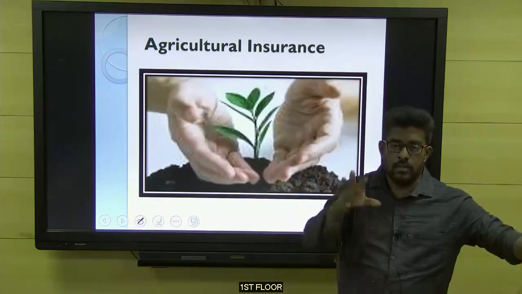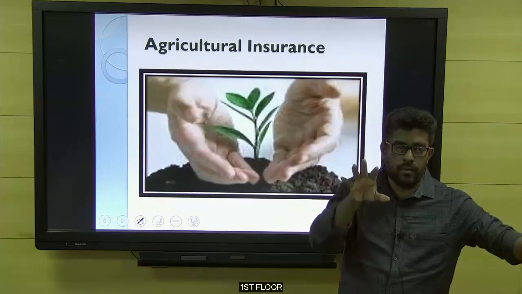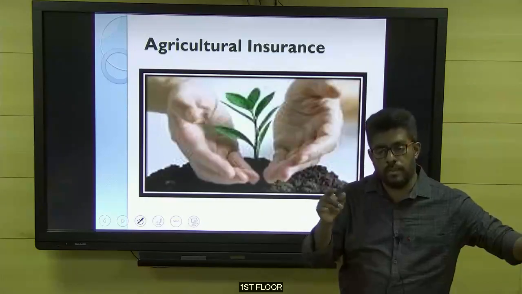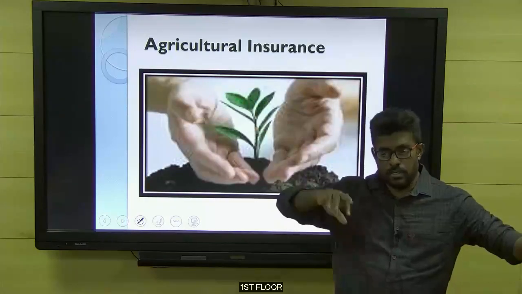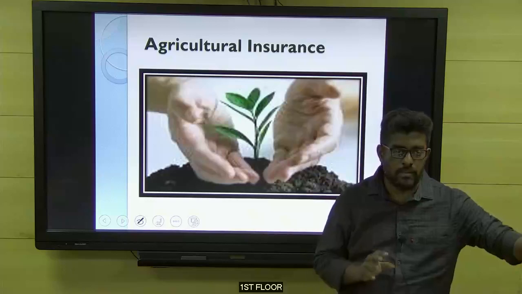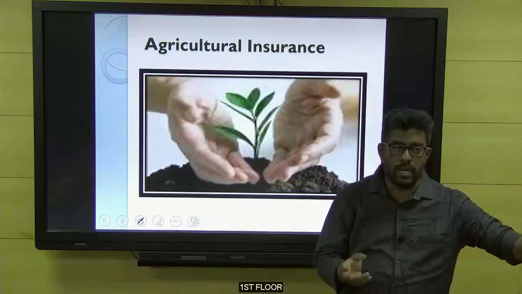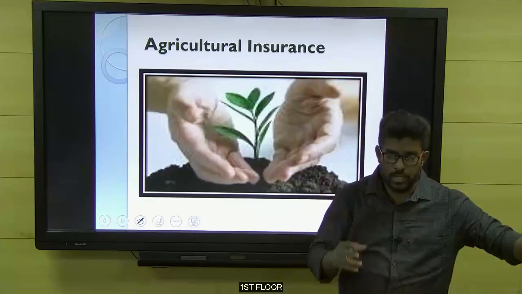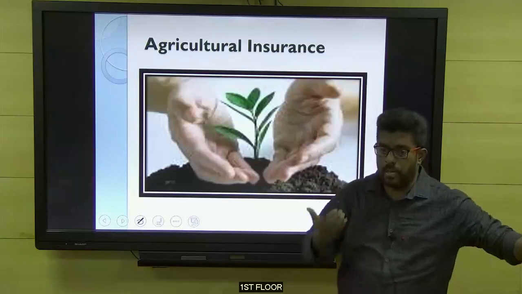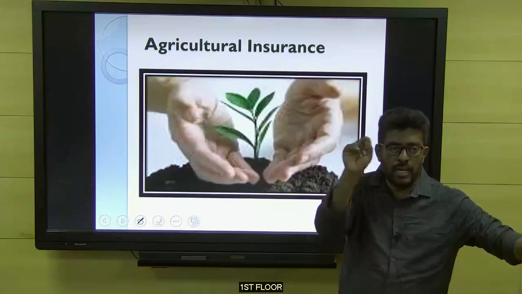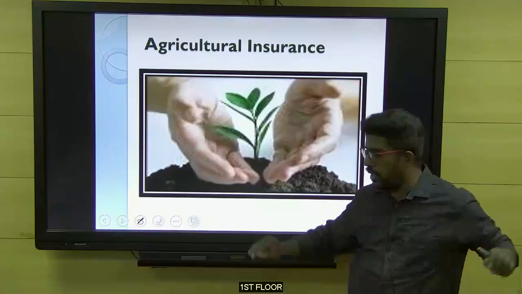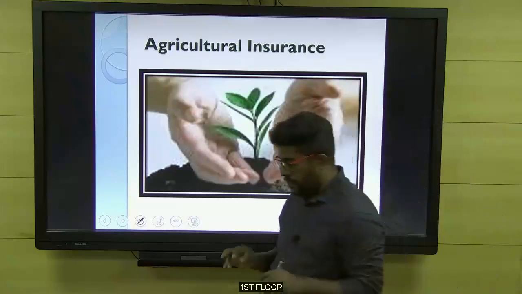Just 1,000 would be the amount I would have paid, but I'll get the 1 crore amount at the time of loss. So investment gives only the money we have given, but insurance pays the money we aimed for. So in simple terms, insurance is a concept of compensation of loss. It's not about the money we have paid, it is the money we asked for, or technically, the sum assured. You can take this as the definition for the word insurance.